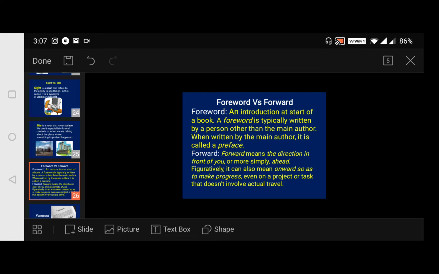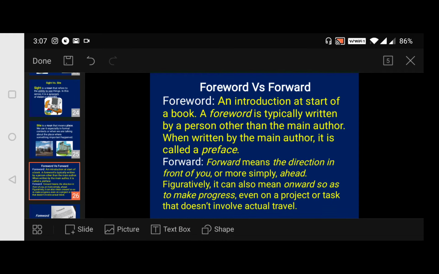Forward versus foreword. It's all about forward and foreword. Look here, foreword: an introduction at the start of a book. In the beginning of a book, you see the foreword. After going through the foreword, then we proceed further. A foreword is typically written by a person other than the main author. When written by the main author, it is called a preface. If the main author writes something, then we call it a preface.